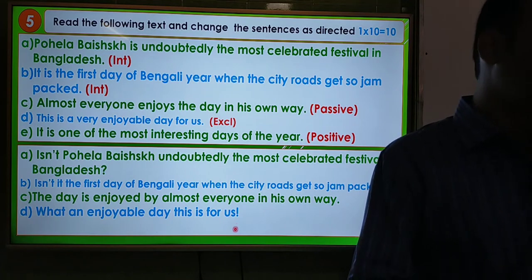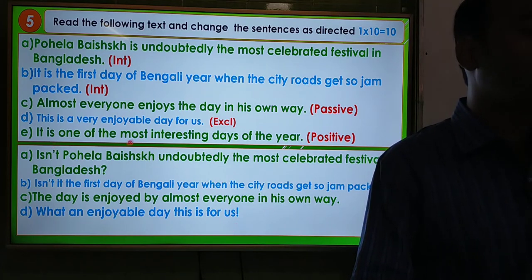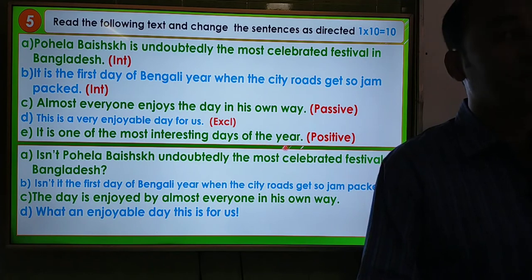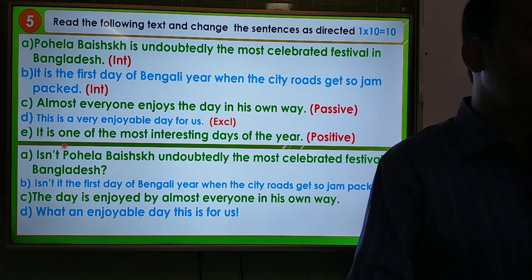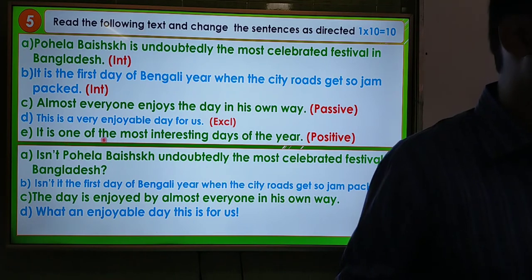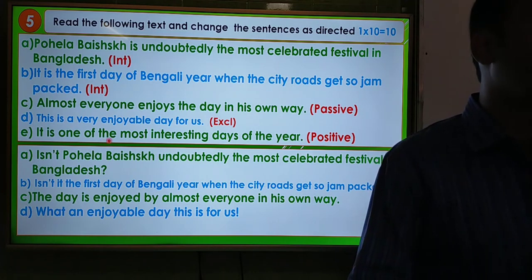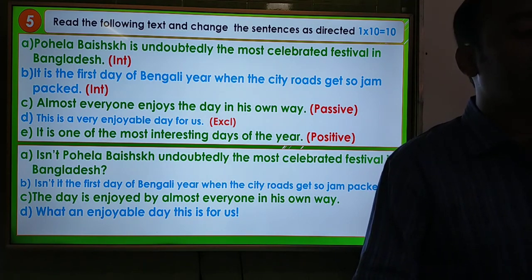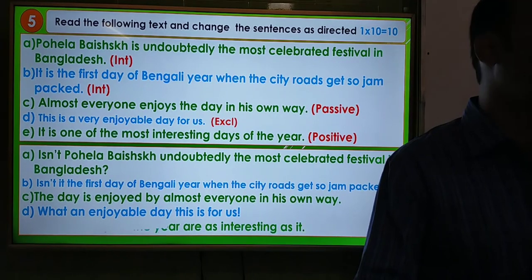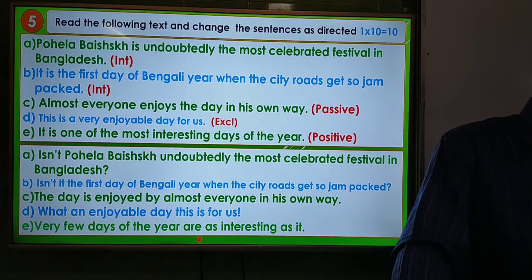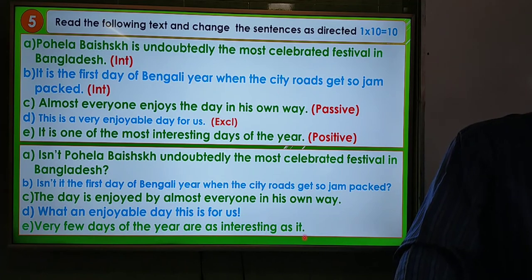And now the last one here, it is one of the most interesting days of the year. We have to make it positive, and look at the screen. This is a superlative degree with one of the, and we know that if we get any superlative form using one of the, we have to use very few to make it positive. So the answer will be, very few days of the year are as interesting as it.